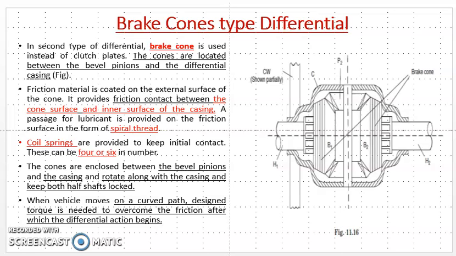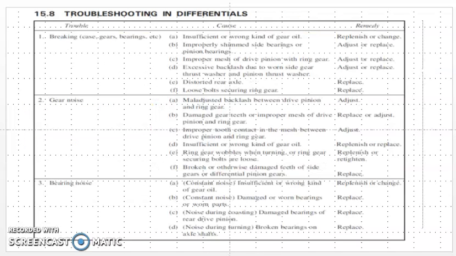Both these types will not allow the wheel to slip on the slippery surface, and they require some additional torque to overcome the friction. It has to reach a certain level of torque, and then the differential action will take place. Now we will see the troubleshooting in differential.